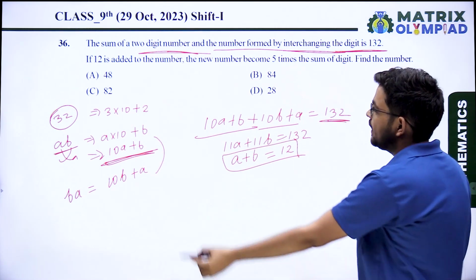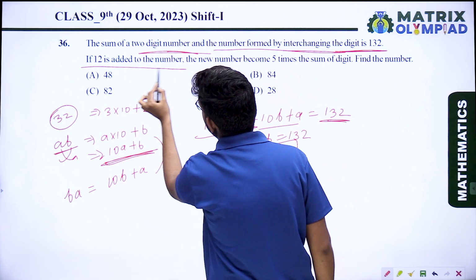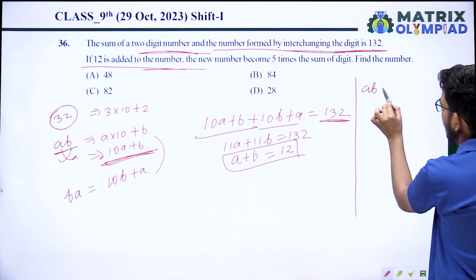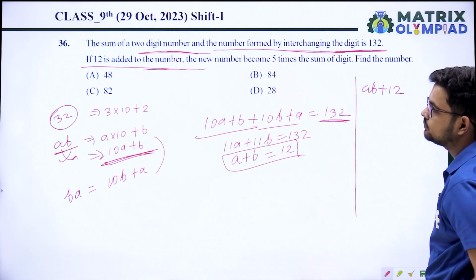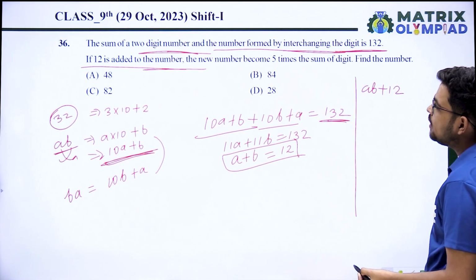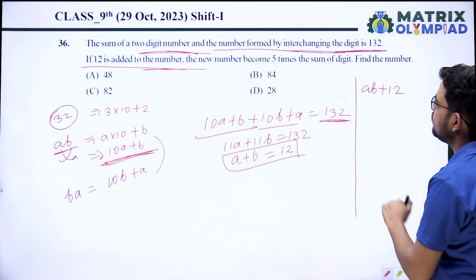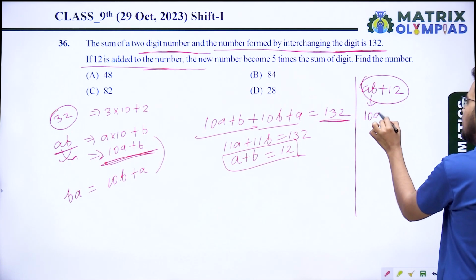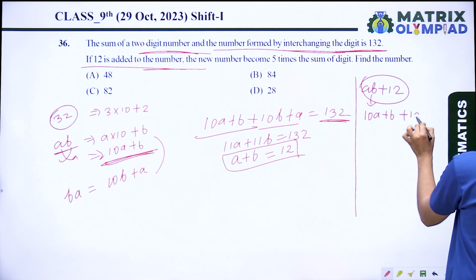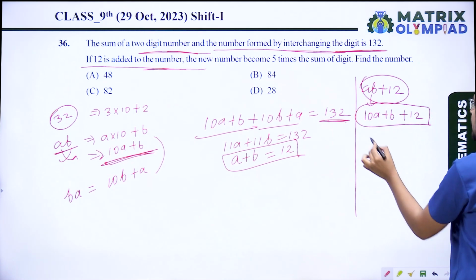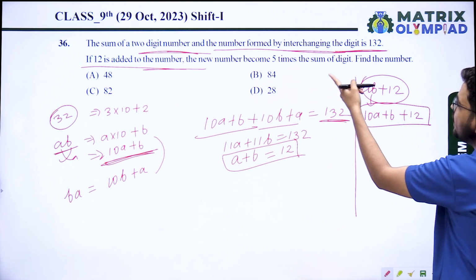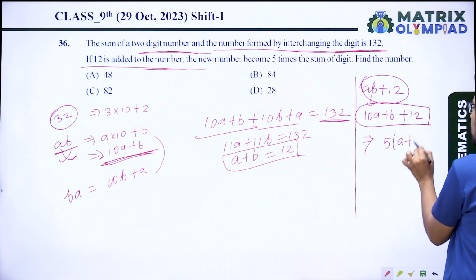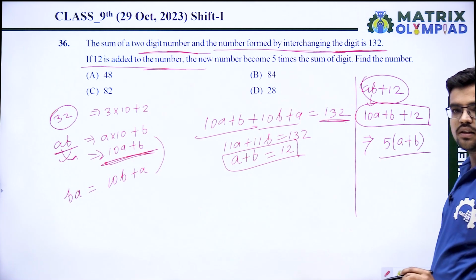Okay. Next, if 12 is added to the number AB, the new number becomes 5 times the sum of the digits. The new number is 10A plus B plus 12. And the new number becomes 5 times the sum of the digits.